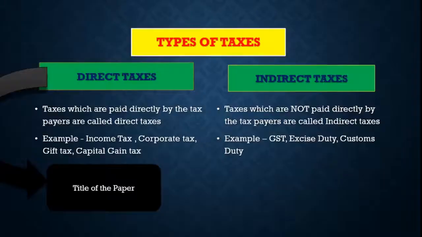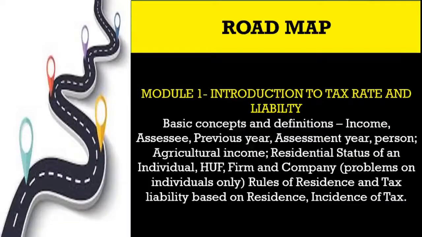Now, let's see what the roadmap for this semester is. Your Direct Tax Paper 1 consists of 4 modules, 2 credits, and 400 marks. Now, let's see how these modules are designed. In module number 1, Introduction to Tax Rate and Liability, here we study the basic concepts of income tax, agricultural income, residential status, determining the tax liability of individuals, and the incidence of tax.